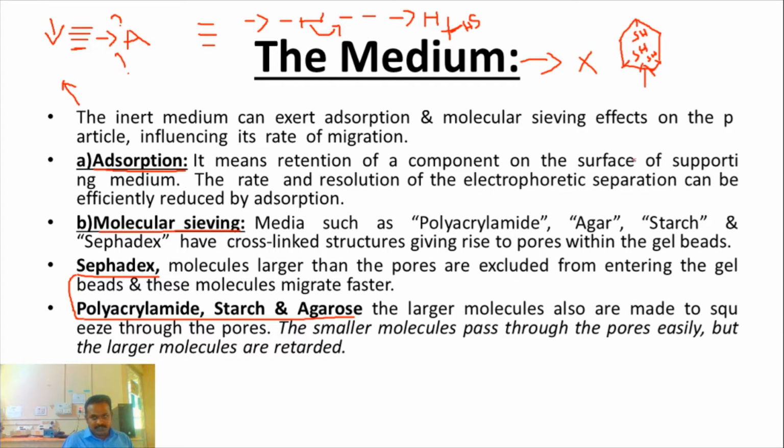This pore allows the molecule to migrate. At the time of migration, the sulfhydryl groups are exposed to the inner side, and the molecules get stopped by these sulfhydryl groups. To avoid this resistance, we can choose highly pure agarose or low electroendoosmosis agarose.